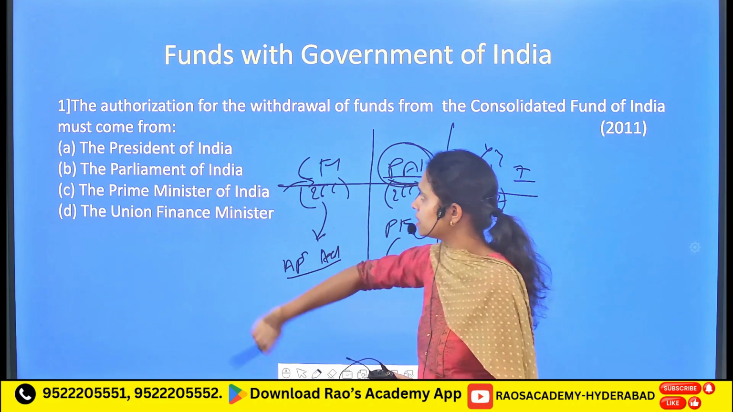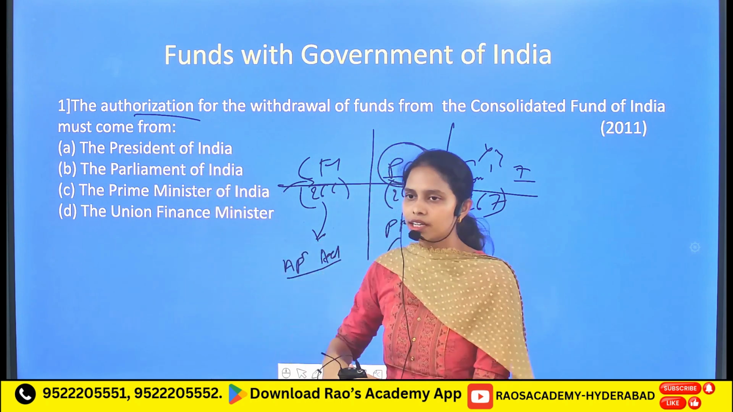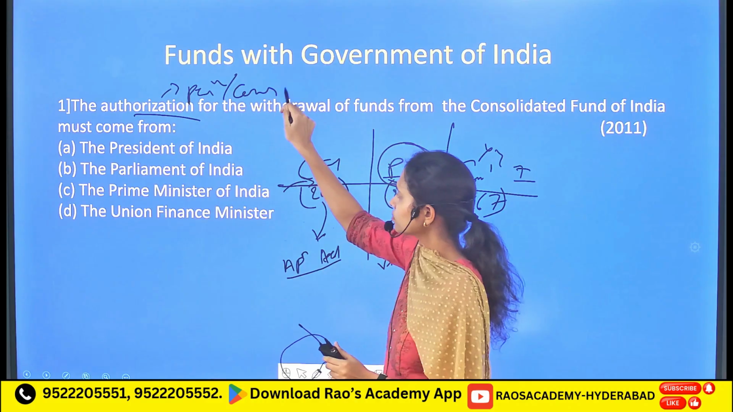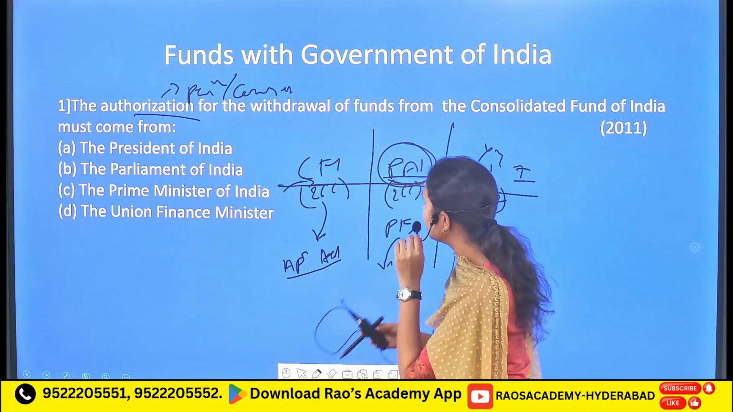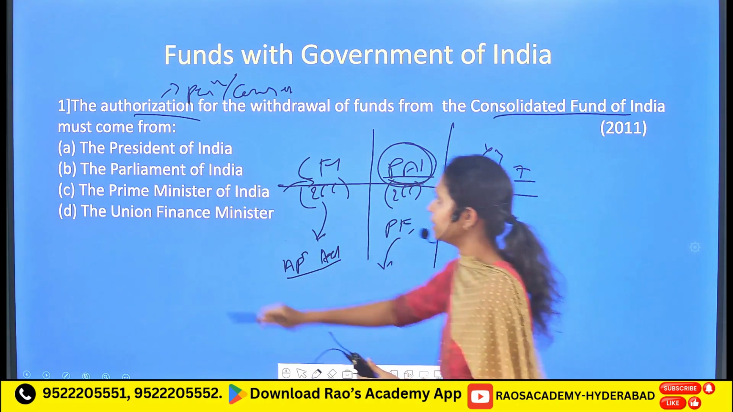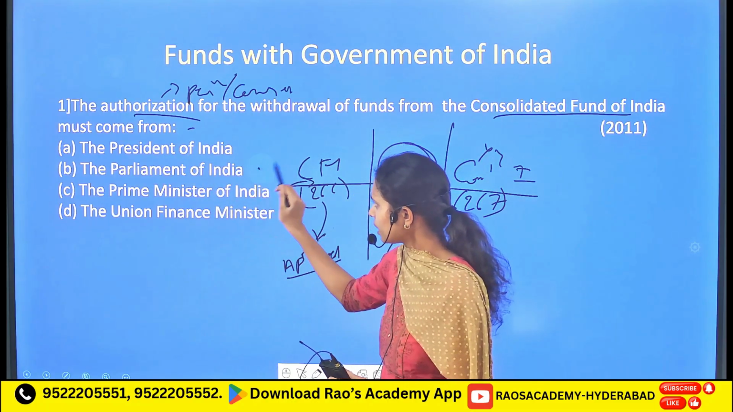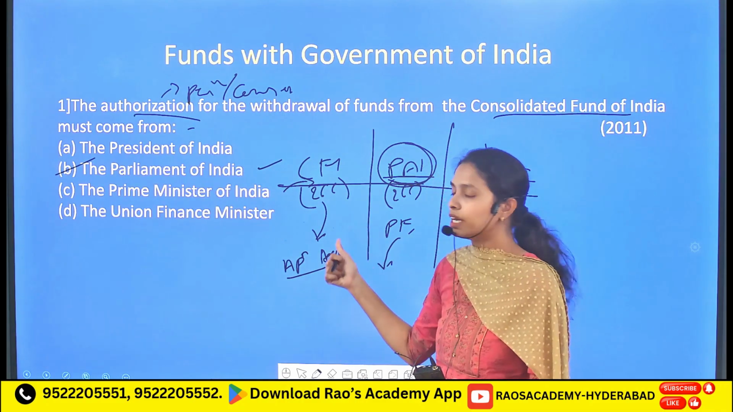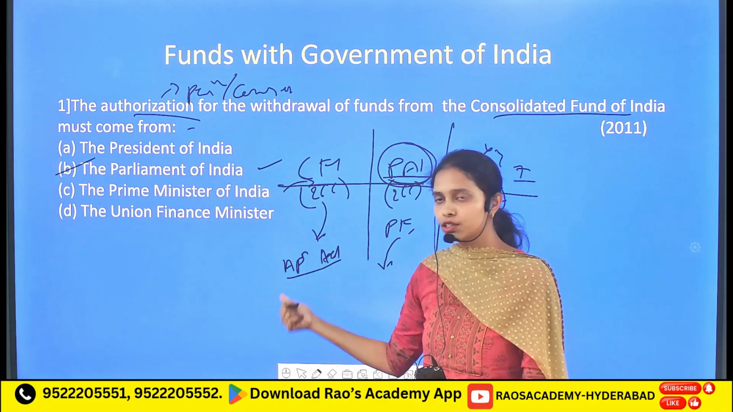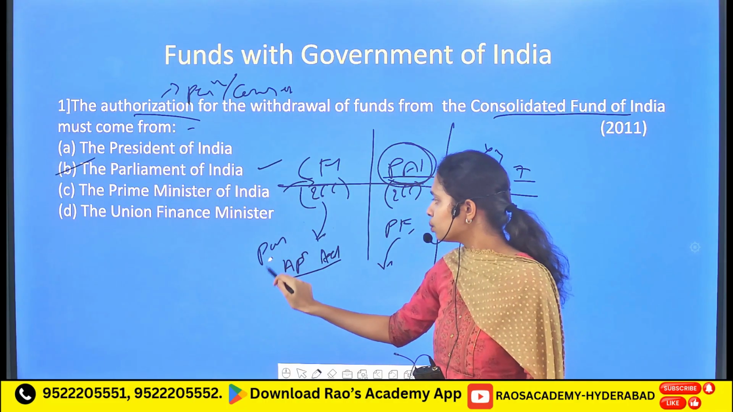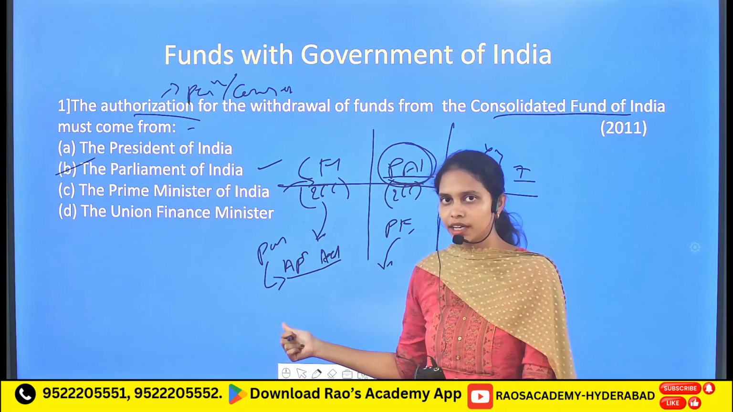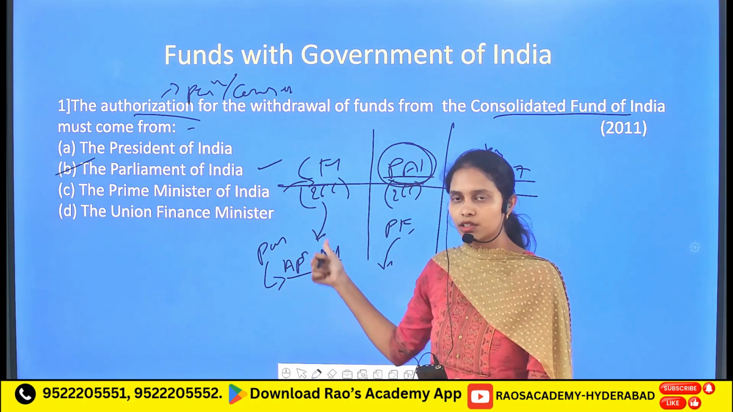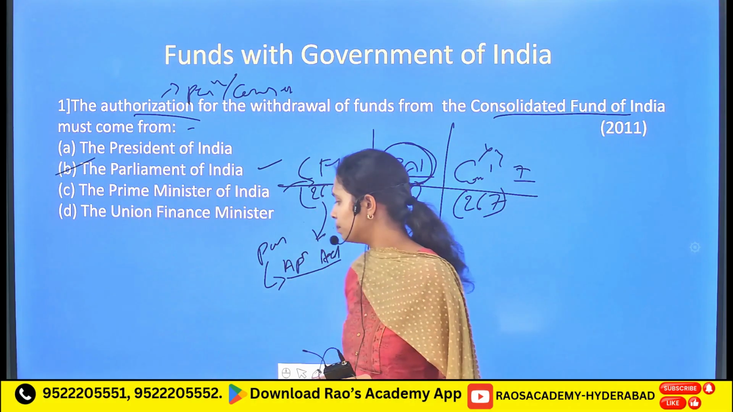So let's see the statements. The term authorization here is nothing but the permission or the consent. So the authorization for the withdrawal of funds from the Consolidated Fund of India must come from the Parliament of India. As I told you before, the one who gives the authorization, that means who gives the consent to use the money from the Consolidated Fund of India, is Parliament, through passing an act called the Appropriation Act. That means through this Appropriation Act, Parliament is giving the permission to take money from the Consolidated Fund of India. So the option is B.